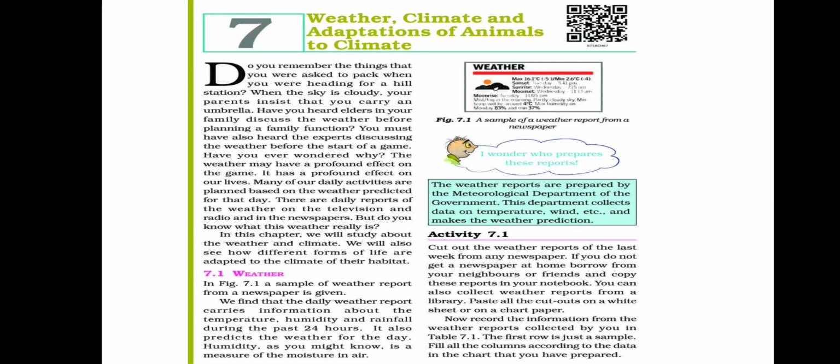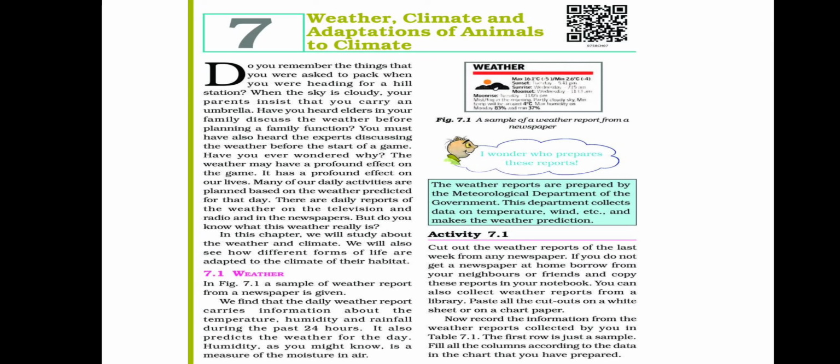So you can see over here a piece of information showing how newspapers put the weather forecast in the newspaper. The maximum is 26 degrees centigrade and the minimum is 16.1 degrees centigrade. The sunset, sunrise, moonset, moonrise and all those things are given as a sample of a weather report from a newspaper.